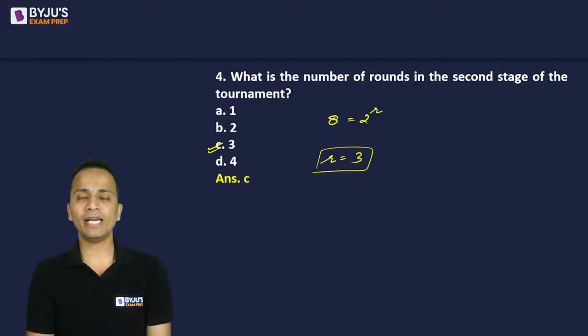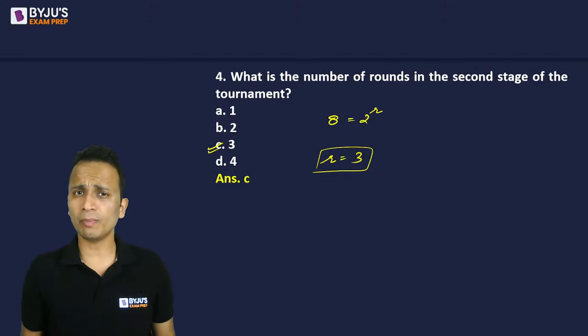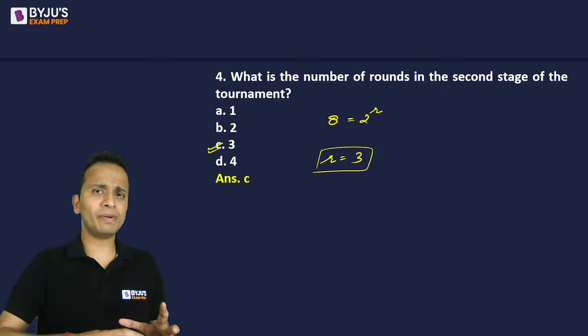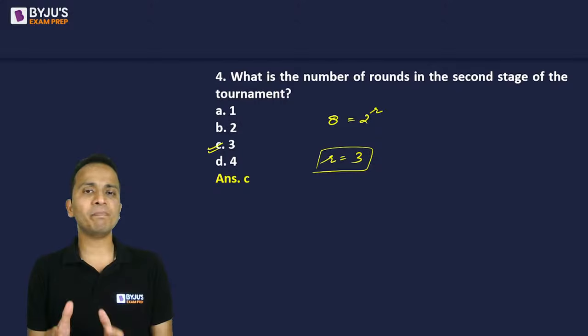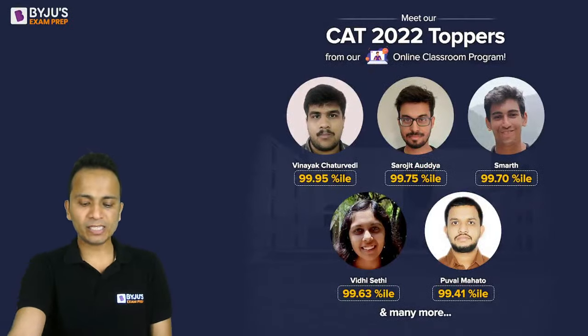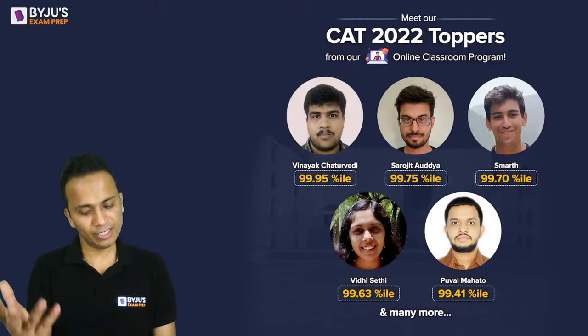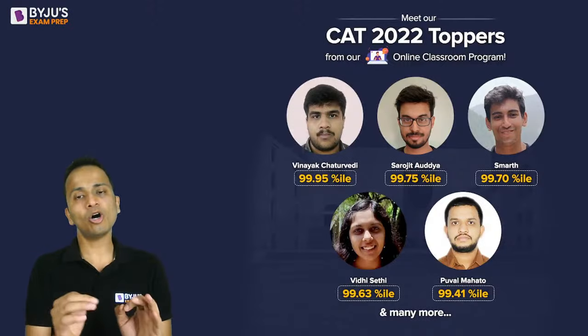Okay, all right. So these were the 4 questions. This was the concept behind round robin and knockout tournaments. This was one type of tournament, one type of questions that we have seen. Like I told you just now, I will definitely be coming up with many more questions on games and tournaments. All right. So please wait for that. Yes, Valerie, 8 teams. So there were 3 rounds. Ruturaj, Kushagra, all of you.